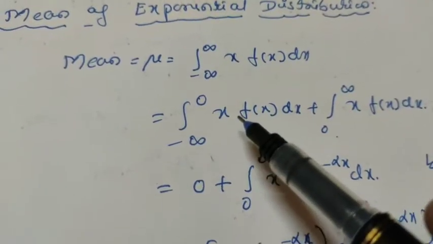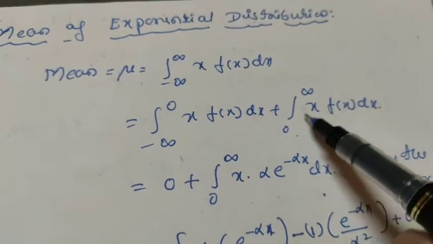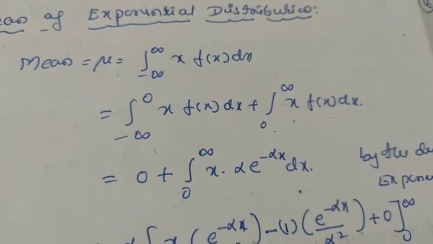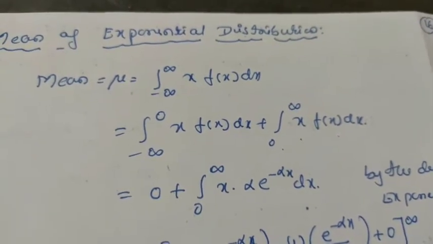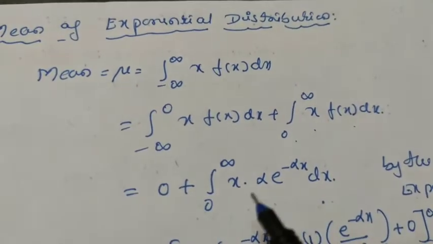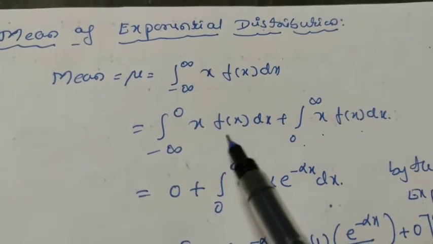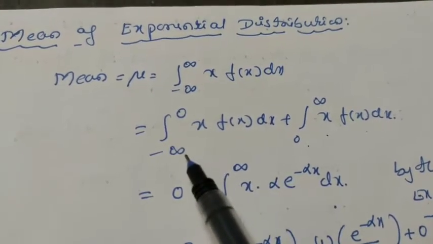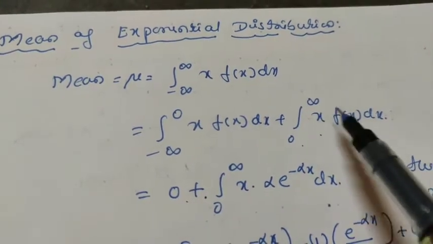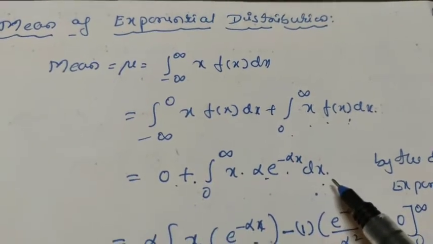From the definition, the function f of x in the first interval is 0, and in the interval 0 to infinity the function is alpha into e raised to minus alpha x dx.